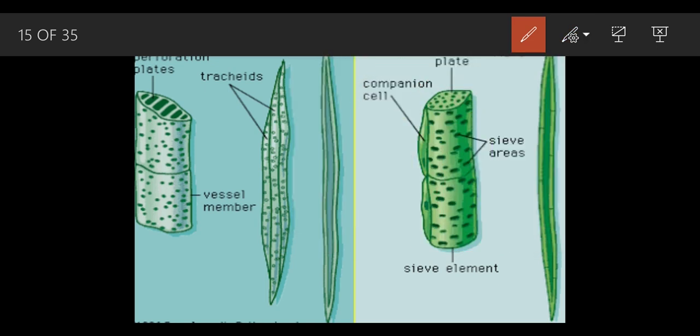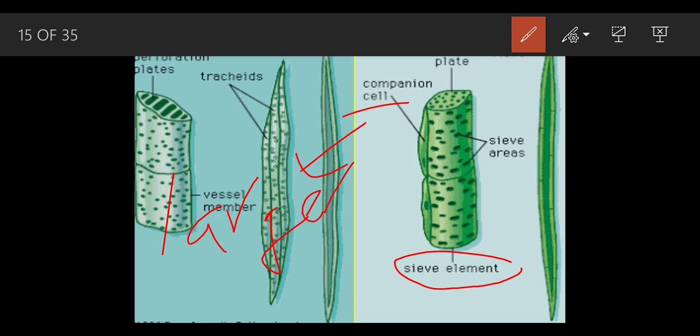Now, the companion cells and sieve tubes both help in the conduction. Why? What is the need of this companion cell? Sieve elements can carry the food, right? Then what is the need of the companion cell? The companion cell is quite larger in size, and the sieve elements are quite shorter in size.